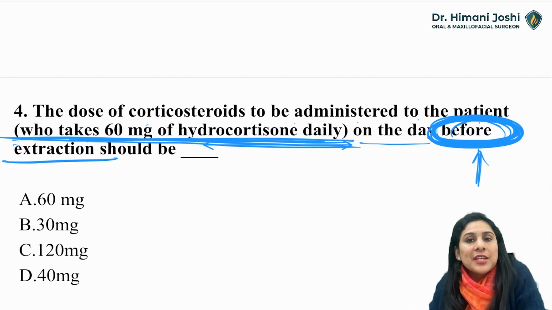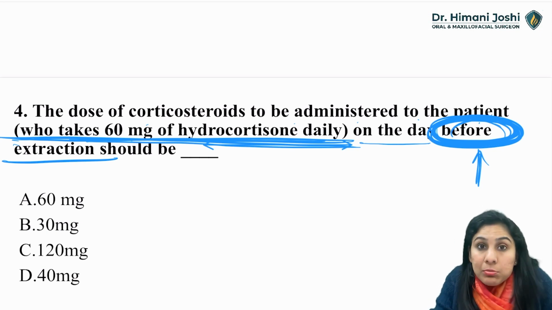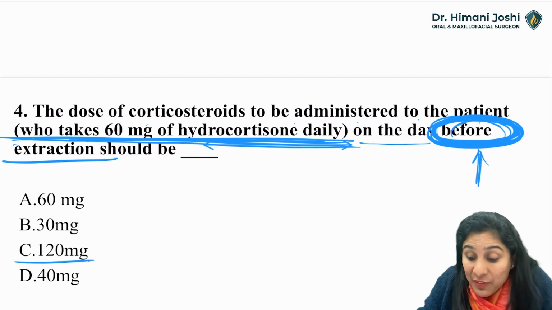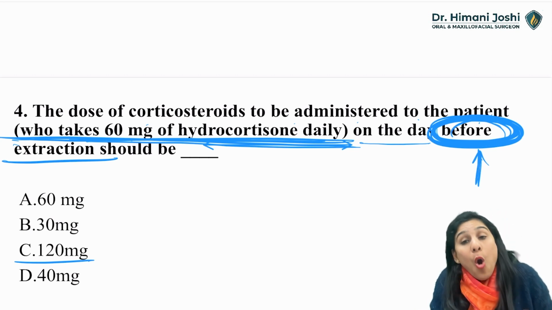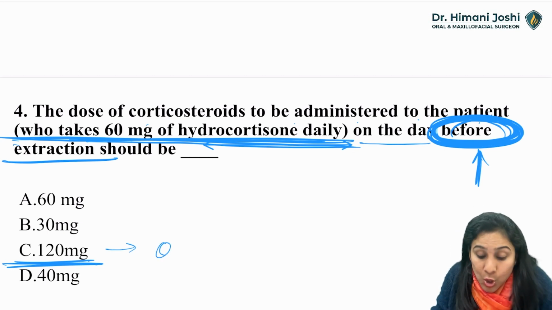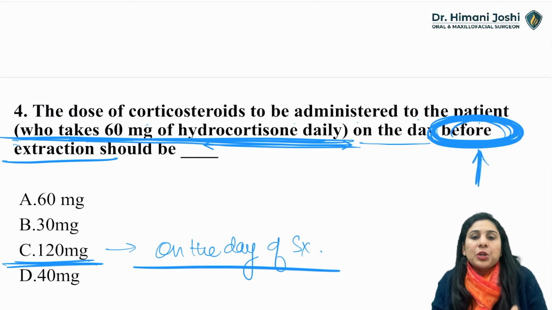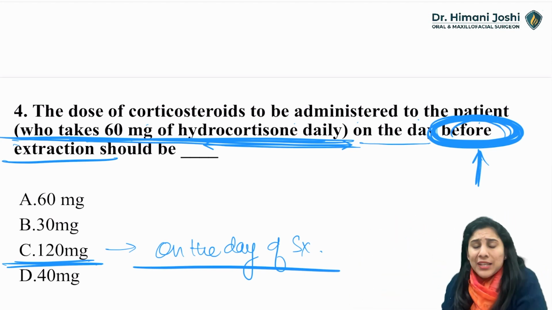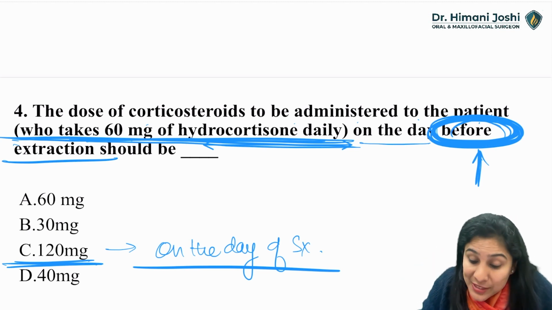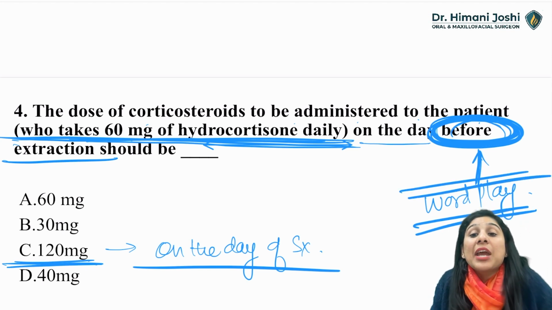You have to give the additional steroid, yes, because he's taking a very high dose steroid, 3 times the normal body secretion. He should be doubled, but not before the day of extraction. On the day of extraction. So 120 mg should be given. You can double the steroid on the day of surgery. On the day. That means if you are doing a surgery at 10 a.m. in the morning, give him an additional steroid at 9 a.m. Not 1 day before extraction. So this is word play. This is how the examiner is going to play with your minds.